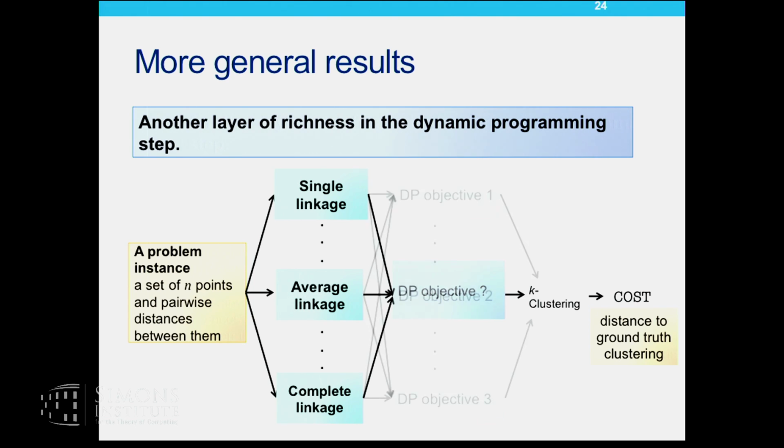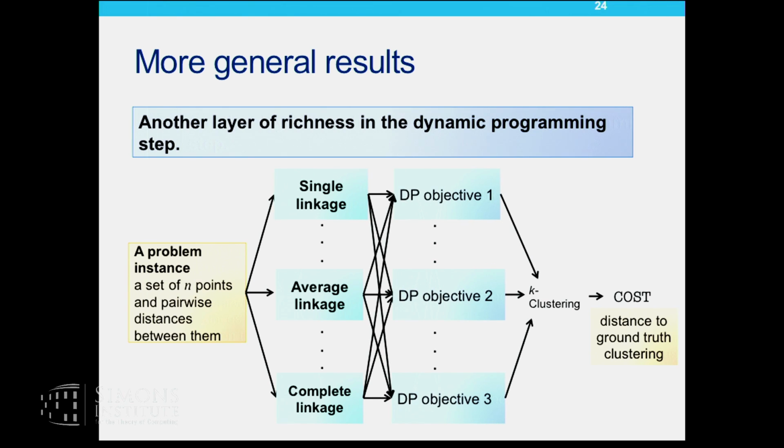So what we consider is a much richer class of algorithms where I not only parameterize the merge step with many popular linkage procedures, I also parameterize the pruning step with many widely used kinds of DP objectives, and we prove pseudo-dimension bounds for this.